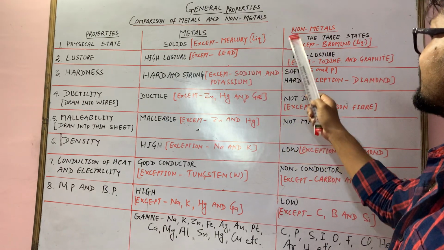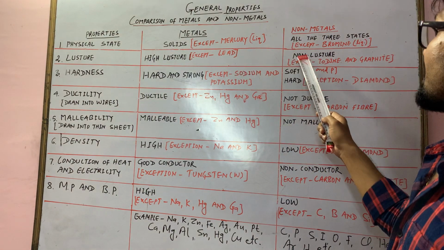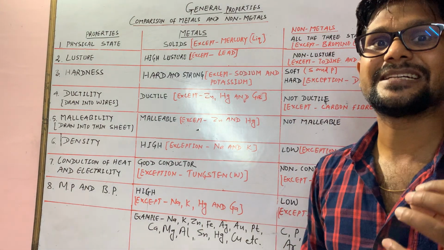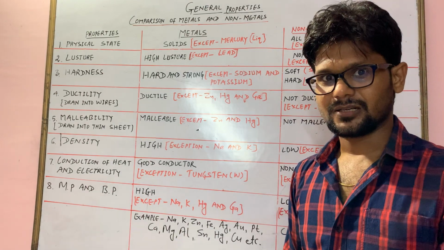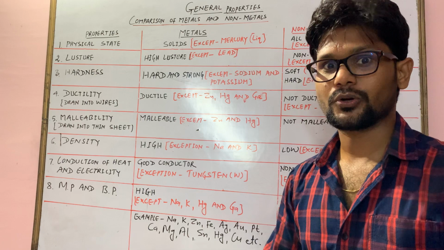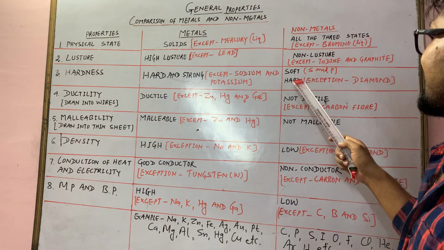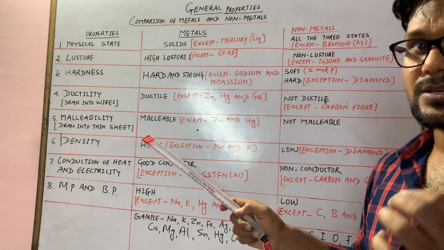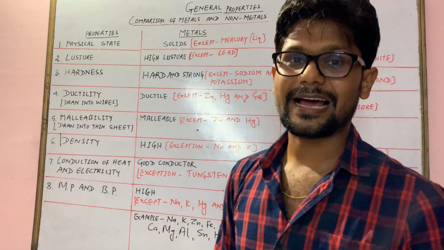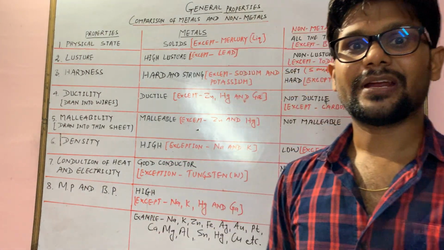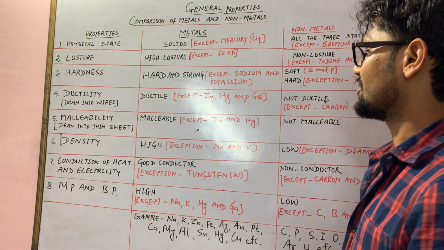At the same time, non-metals are non-lustrous, means they have a dull appearance. You have seen coal. Is it looking attractive? No, not at all. But there are some exceptions. Iodine and graphite, they are attractive. They are very shining in nature.